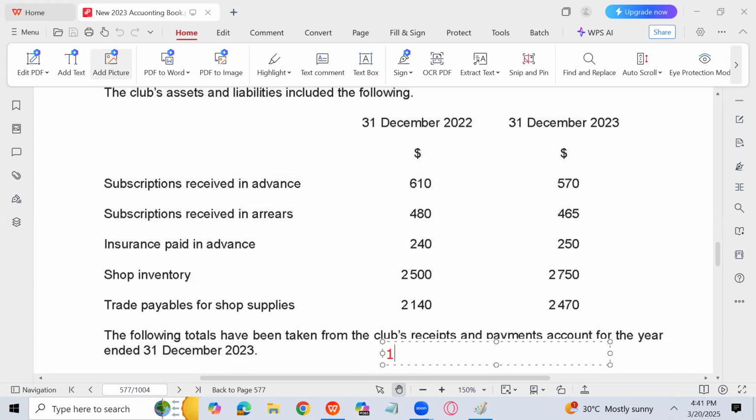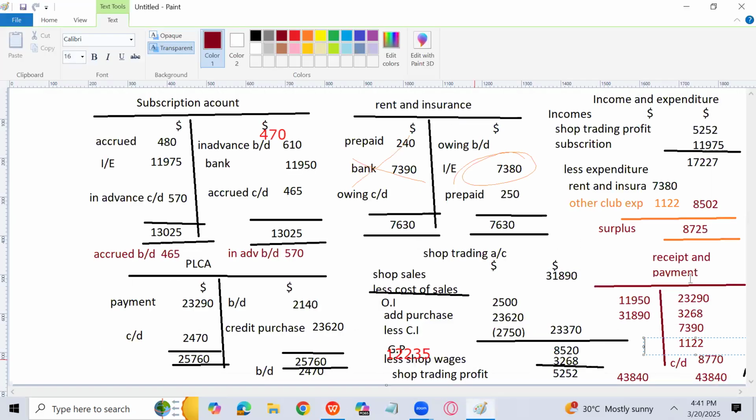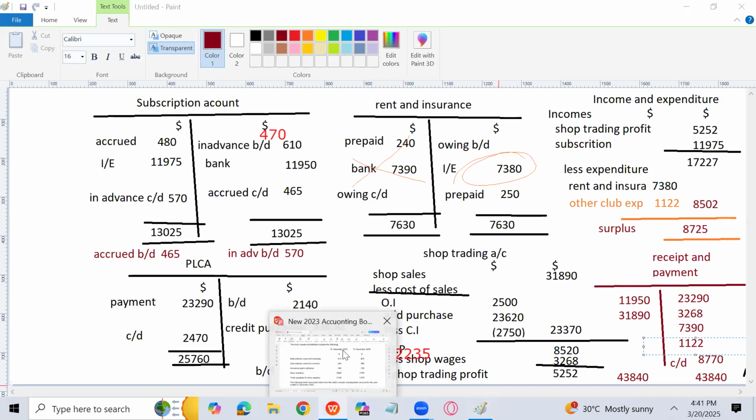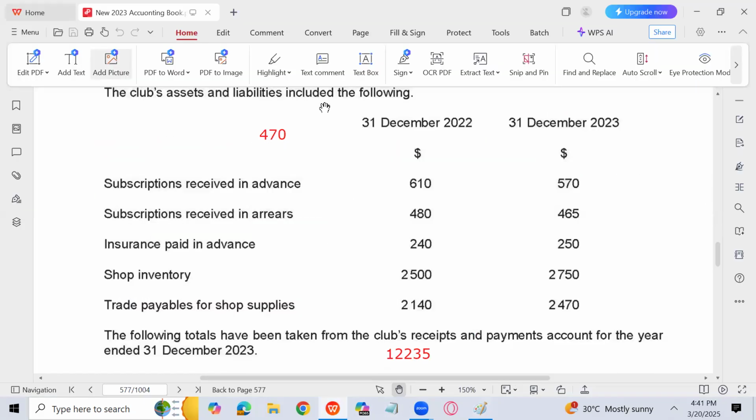12235. अब आपको पता है कि आपका जो कैपिटल निकला था वो कितना था? 470 का, है ना? Accumulated fund is basically 470, and the surplus is how much? 8725. So I will add surplus in this.